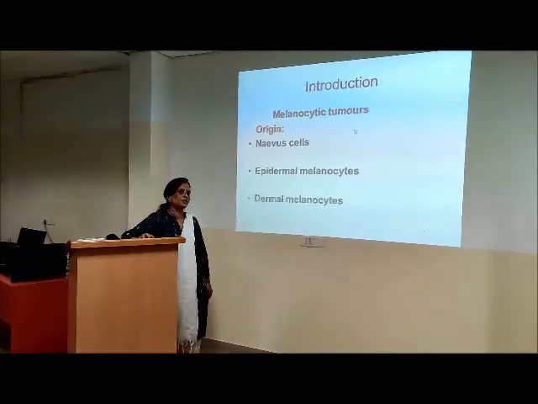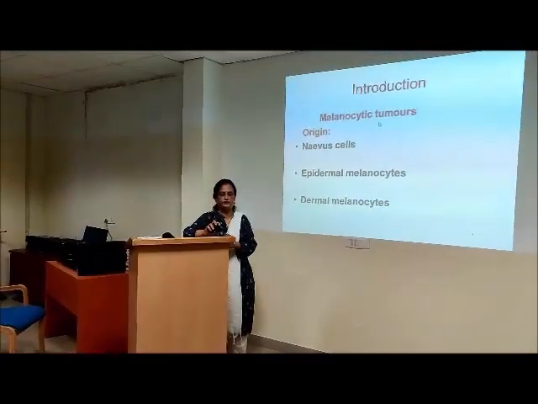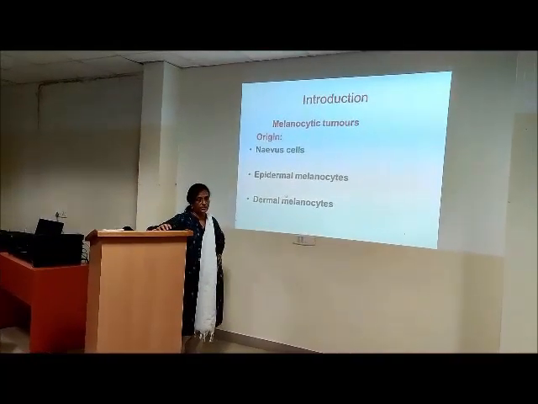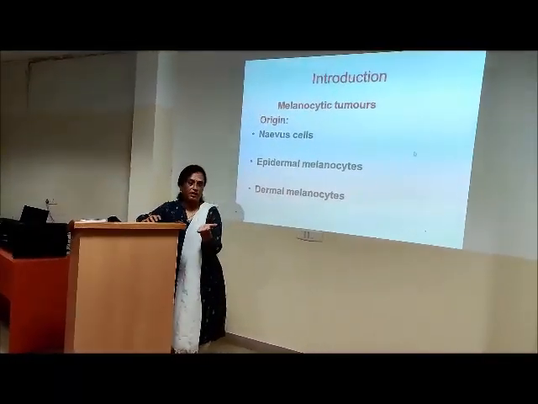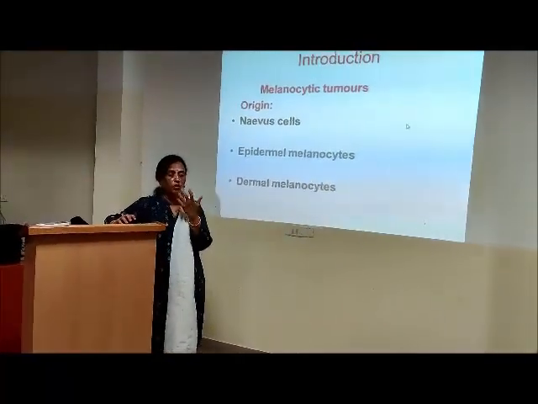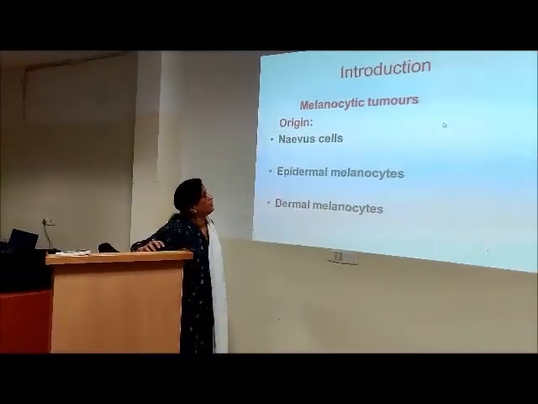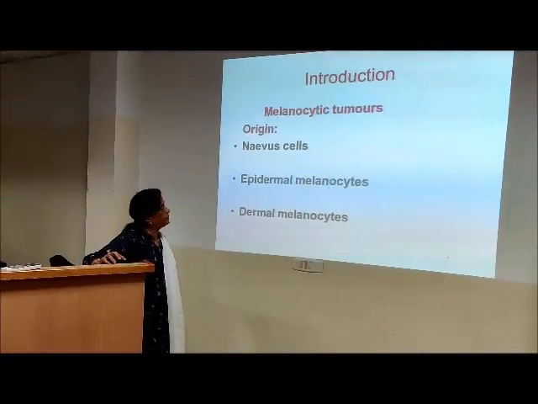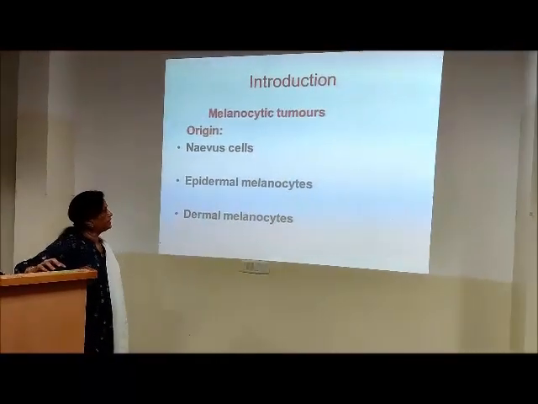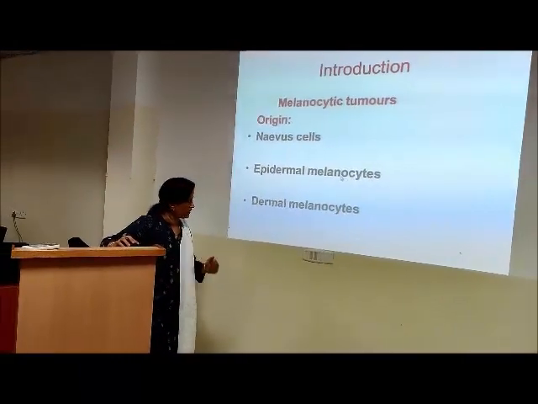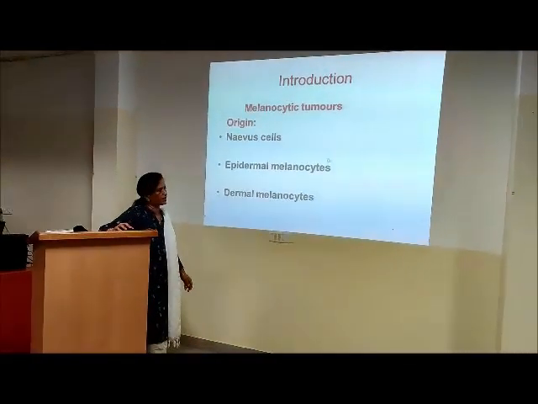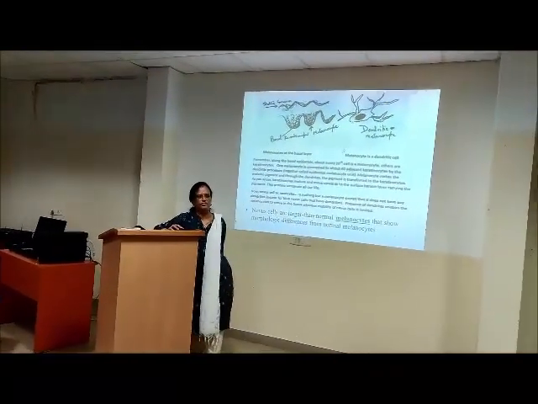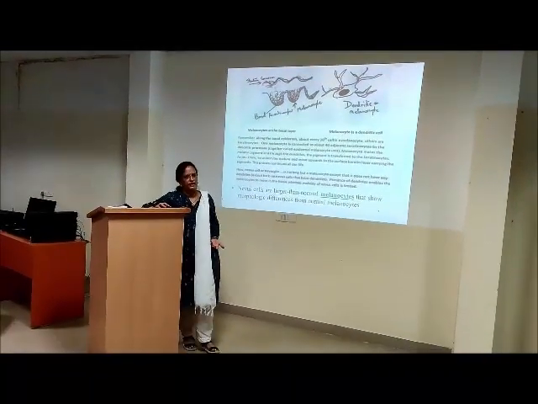Okay, so melanocytic tumors. What is melanin? That's a pigment which is there in the skin. Excess of pigment in any area, common on the skin, common people say mole. So melanocytic tumors, what is the origin? From where do they arise? One is nevus cells, second is epidermal melanocytes, third is dermal melanocytes. Confusion? I just took this from the net, somebody had described this well.